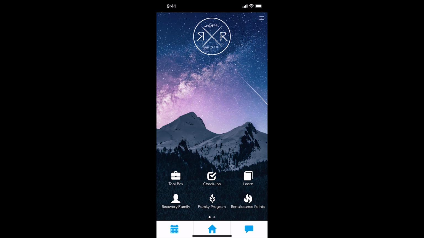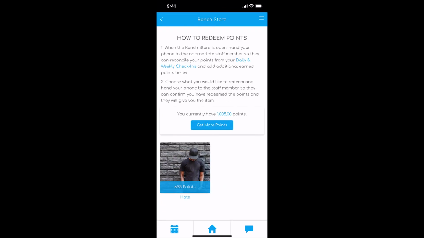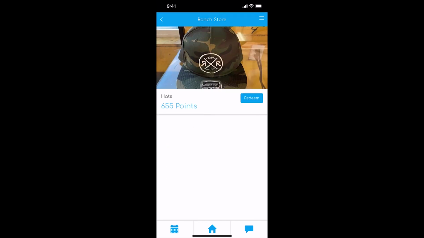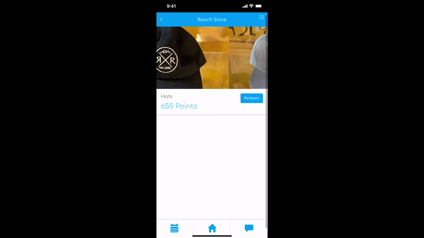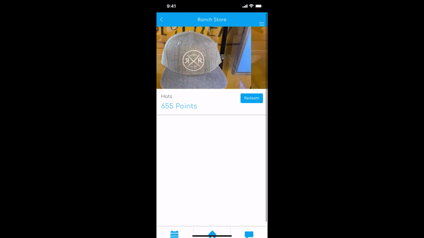And let me show you the store real quick. Bottom left, it's a little bare right now. I only have the hats in so far, but you can imagine we're gonna have all sorts of prizes in here, that once you get your points, you can redeem for different things. And this is kind of a carousel. You can swipe right, swipe left, and kind of look at all the stuff there.